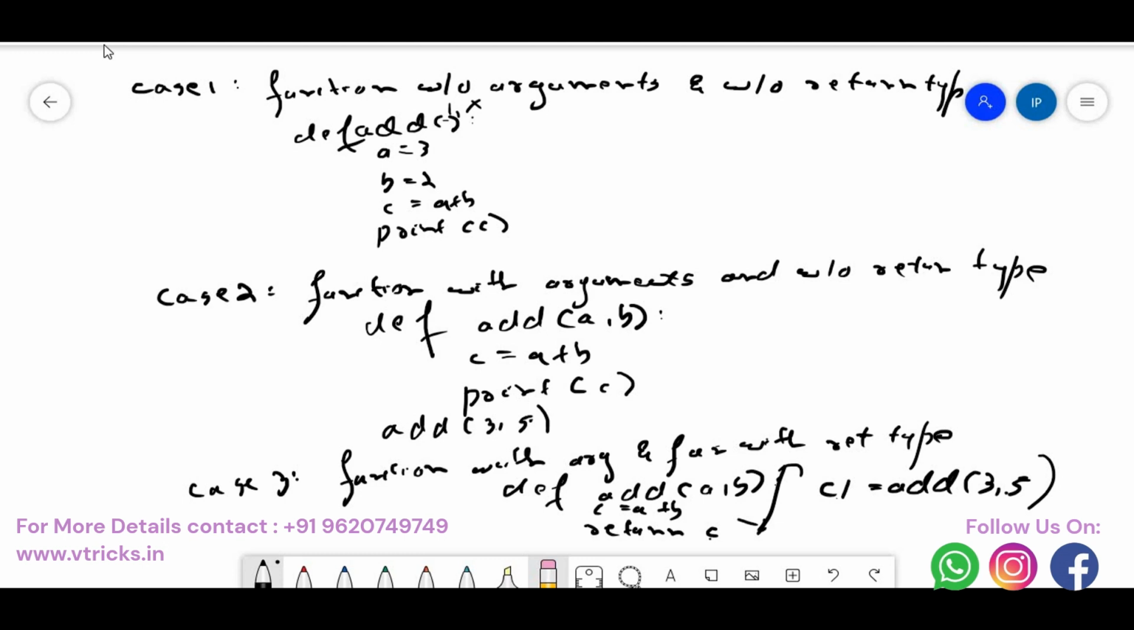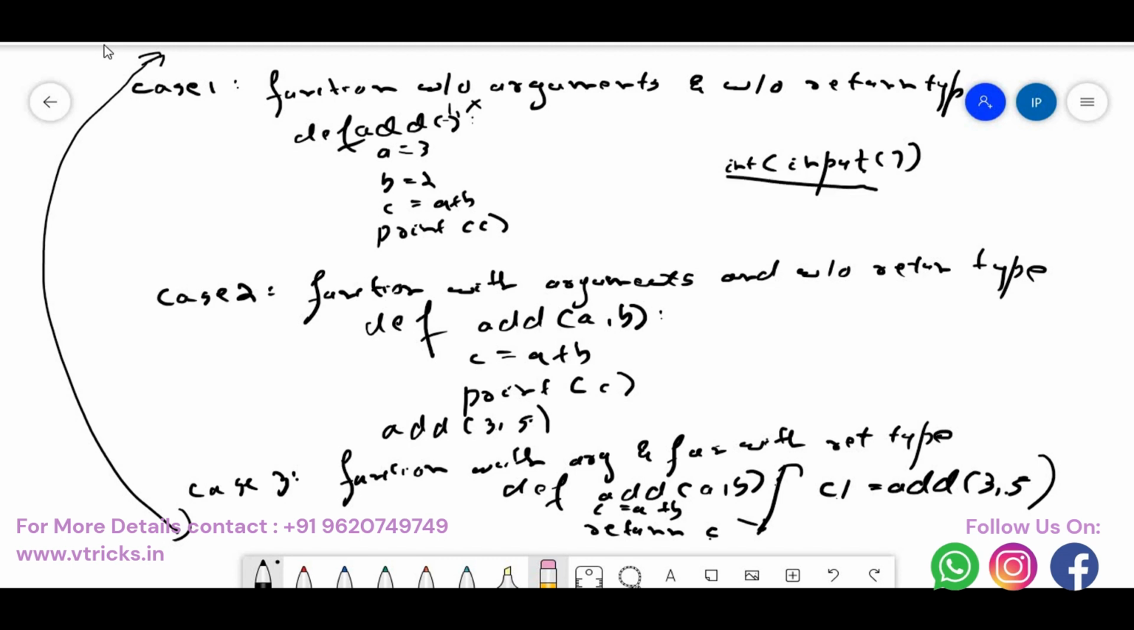So these are the three different cases of function that we need to understand. At the last, we understood how to take input as an argument. We use something like int of input. The input function directly accepts a string, but we don't want a string, so we are typecasting it, converting the string to integer. We understood how to do this, then we did addition. So these are 4 different cases of how to write functions.